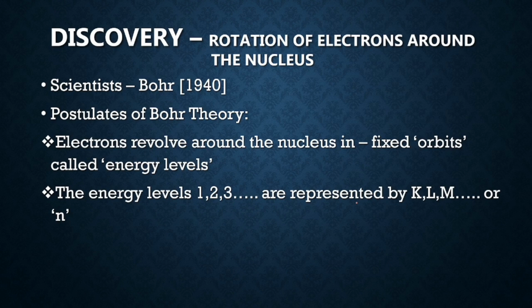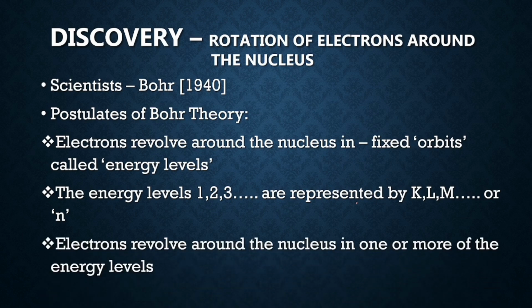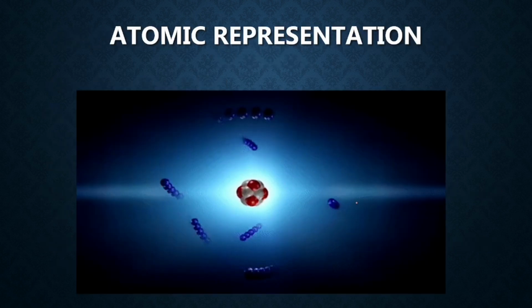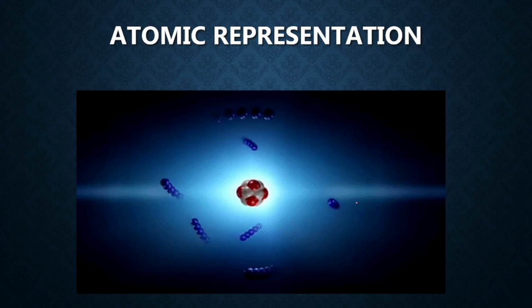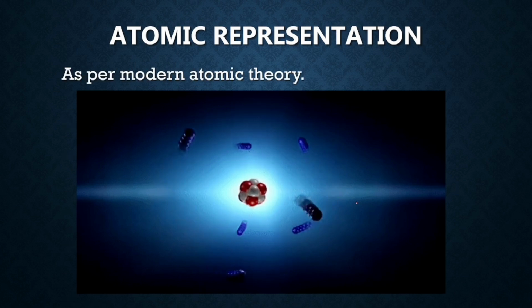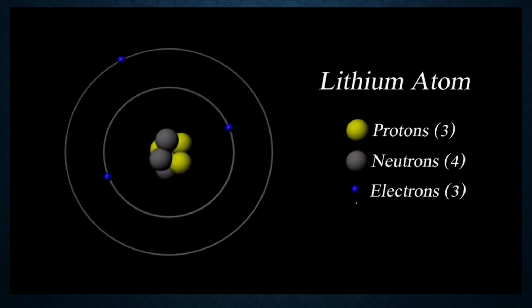The energy levels 1, 2, 3 are represented by K, L, M, N, as we have already discussed, where n is equal to 1, 2, 3 respectively. Electrons revolve around the nucleus in one or more of the energy levels, and this is how the atomic representation is. That is, you have a positive center which has protons and neutrons. Together they are called nucleons, and the blue balls which you can see in the diagram are the electrons moving around the nucleus. This is as per the modern atomic theory.